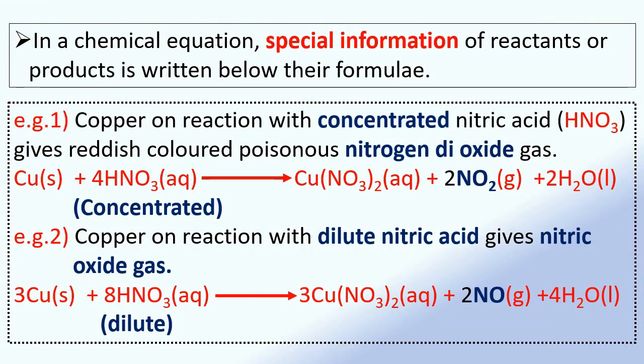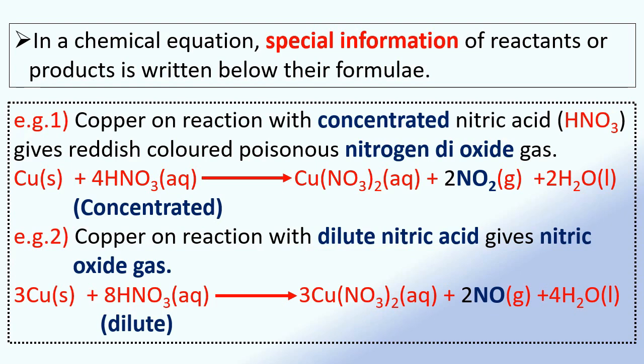In a chemical equation, special information of reactants or products is written below their formulae. Let us see the example. Copper on reaction with concentrated nitric acid gives reddish colored poisonous nitrogen dioxide gas.